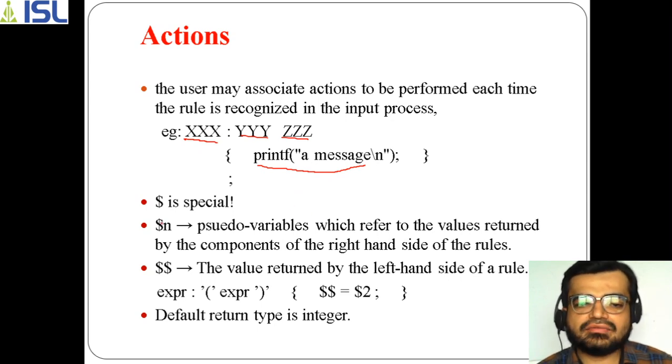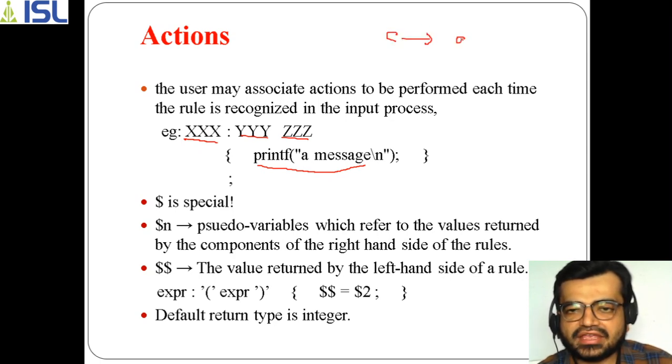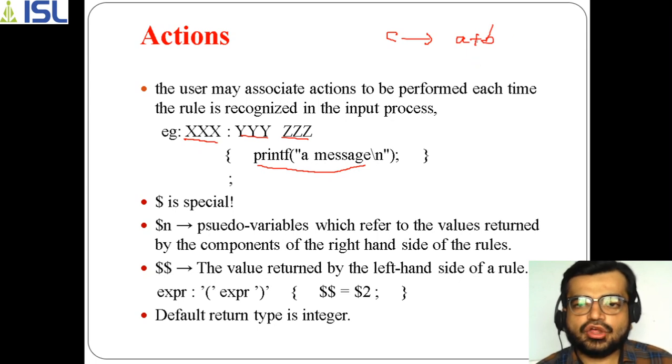Okay, and for example, if I'm taking C of A plus B, in actions C, as you know, is a left hand side containing only one symbol, so I can specify it as $$, because this $$ represents the left hand side of the rule. At the right hand side we are using $n, and this n refers to the position in the right hand side of the rule.